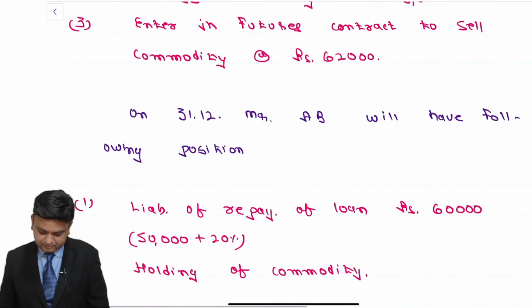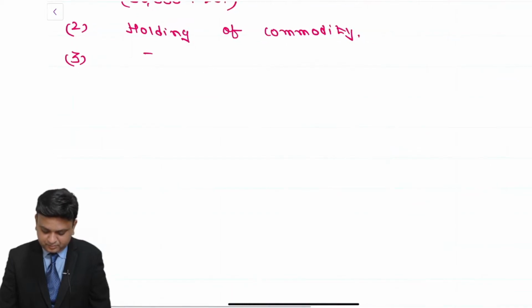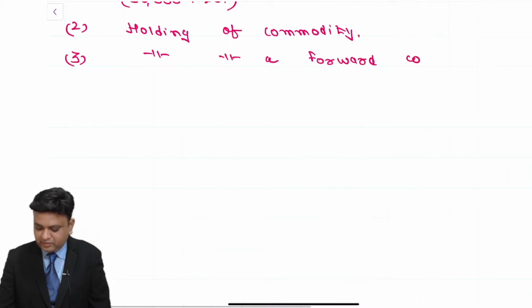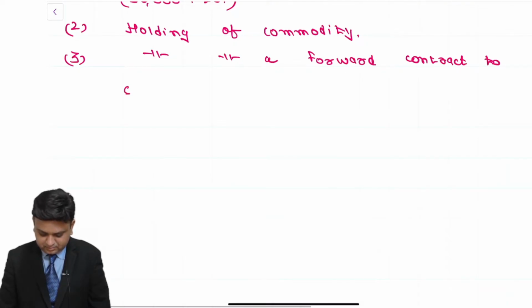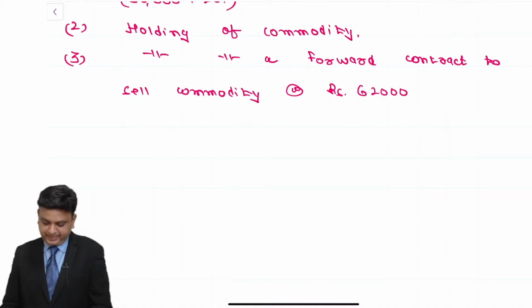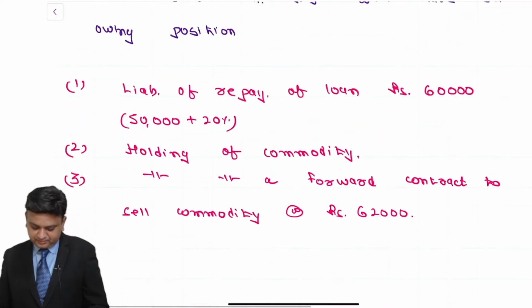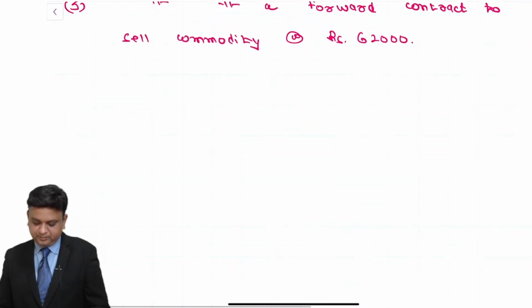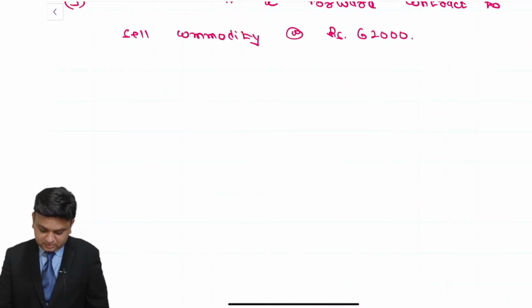Third, holding of a forward contract to sell commodity at the rate of rupees 62,000. Full stop. With paragraph write down.